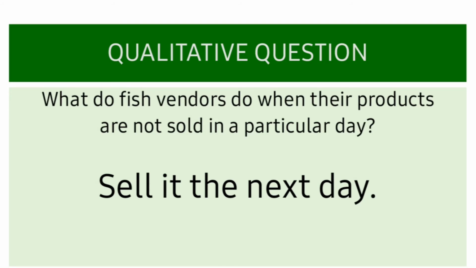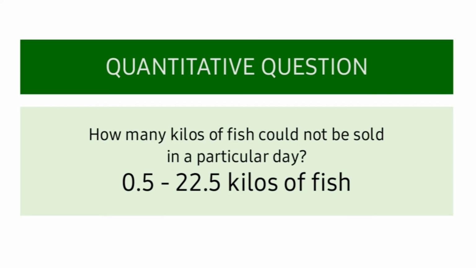What do fish vendors do with their unsold products in a particular day? They just keep it and resell it the next day. How many kilos of fish are usually unsold in a day? It is between 0.5 to 22.5 kilos.